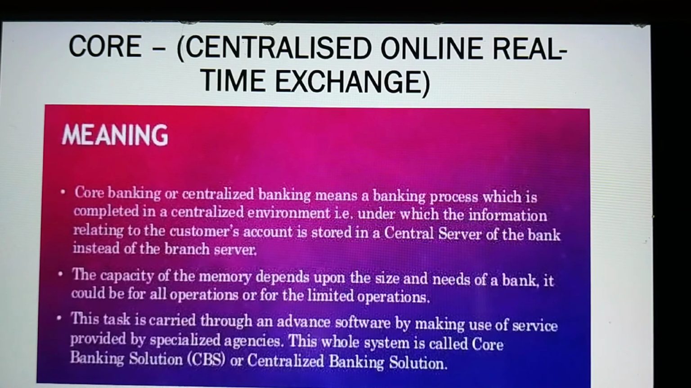In this system, all the branches of the same bank located in different parts of the world are connected to one another. In the centralized server of the bank, all the details of all the accounts of all the branches are available. The account holder of any branch can complete his transactions from any other branch of this bank. He can withdraw or deposit money or can do any transactions in his account from any other branch.